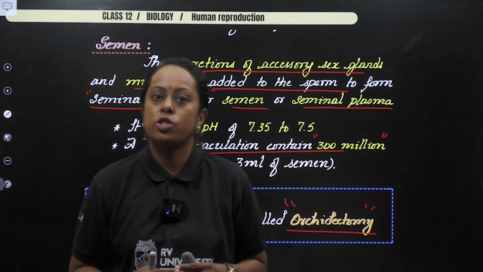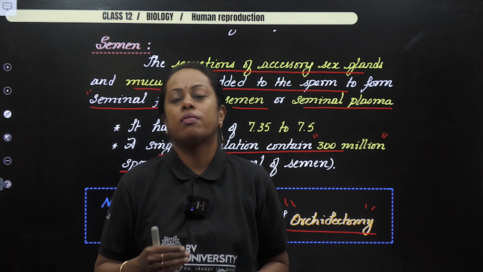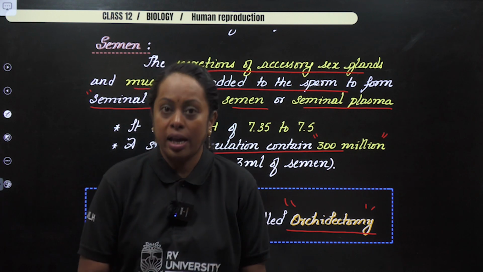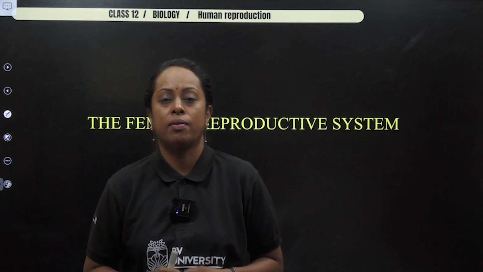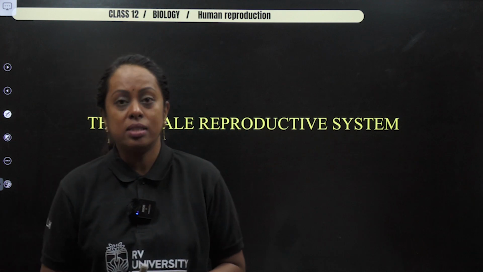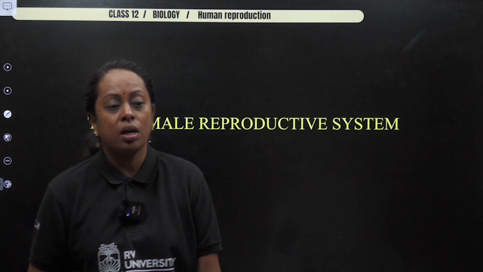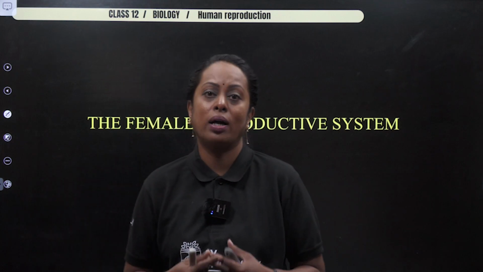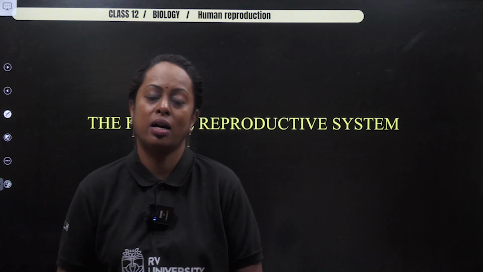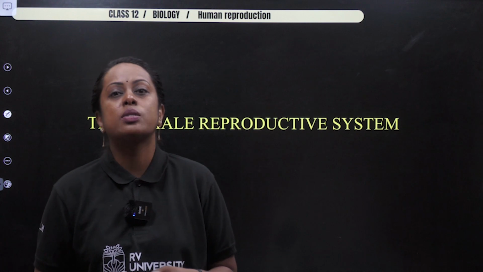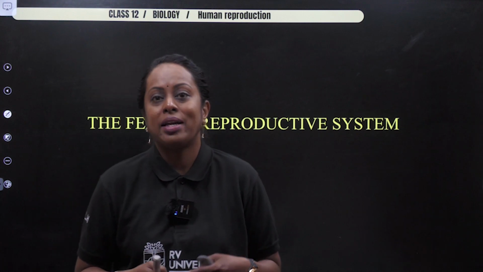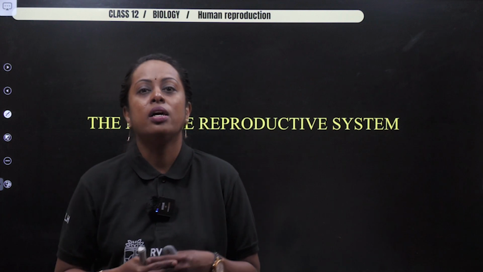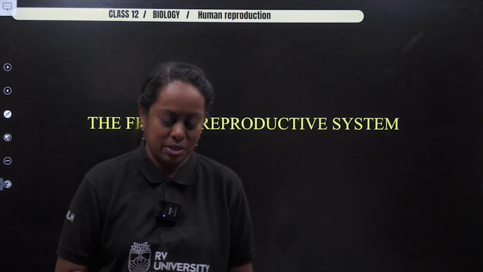Now, once you are finished with this, I want you to re-revise the topic, understand the concept clearly, and then move on to the next part. The next part of the topic is female reproductive system. Here we are again studying just an introduction. Once we finish female reproductive system, we are going to study the next part, which is formation of gametes known as gametogenesis. Before we go to that, let us understand female reproductive system.